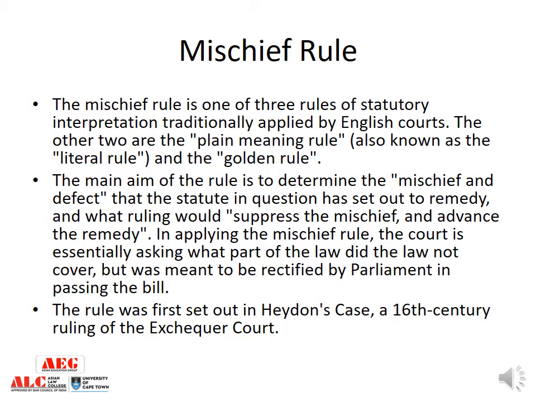Same for murder: imprisonment, life imprisonment, and death penalty can be given by the court. But if the court is confused whether death penalty should be given or not, then mischief rule of interpretation can be applied, because this rule talks about suppressing the mischief and advancing the remedy.